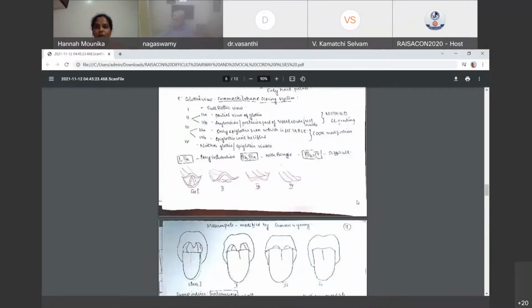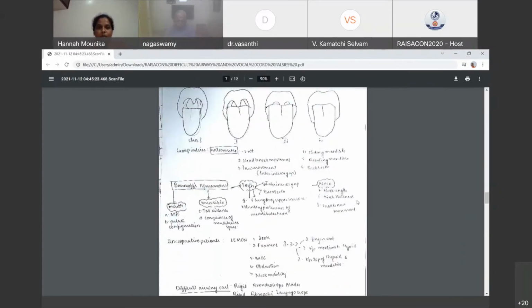Later, again, Cook modification was given, where the 3rd grade is also classified as 3A and 3B, where 3A is only epiglottis seen, which is liftable. 3B, epiglottis can't be lifted. It is adherent. That's all. So here we can infer that 1 and 2A infer easy intubation. 2B and 3A infer that with a bougie we can intubate. 3B and 4 is difficult intubation.